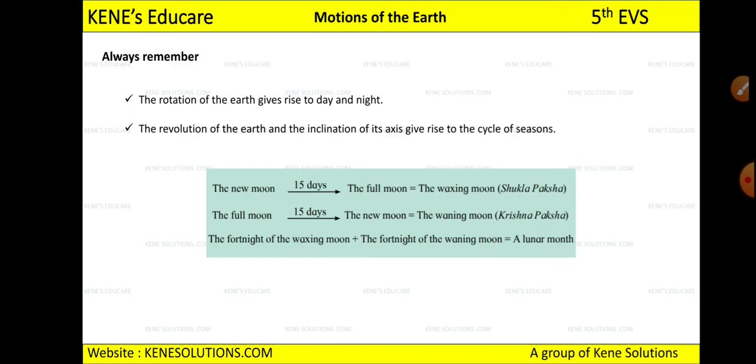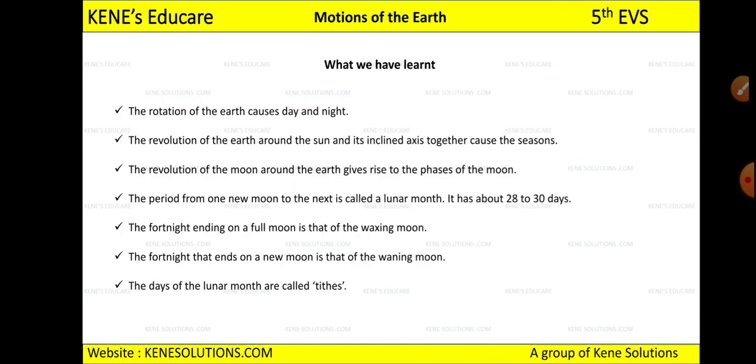Okay, now see what we have learned in this lesson. You might have come to know the phases of the moon, how the revolution of the earth takes place, right? And you have performed 2-3 activities also in this lesson, and I want you to practically do those activities if possible. Okay, so see, you studied the rotation of the earth, why day and night occur. It is because of the rotation of the earth.